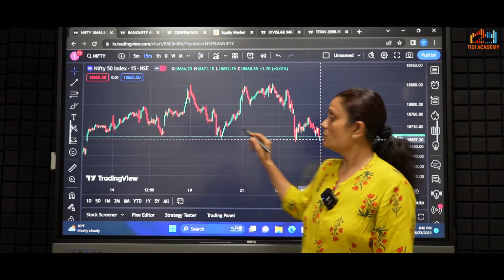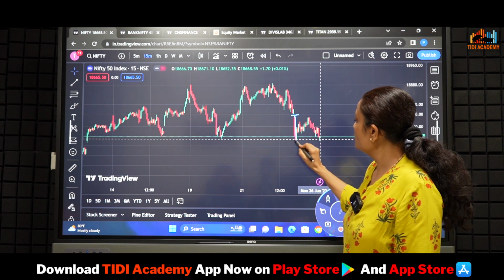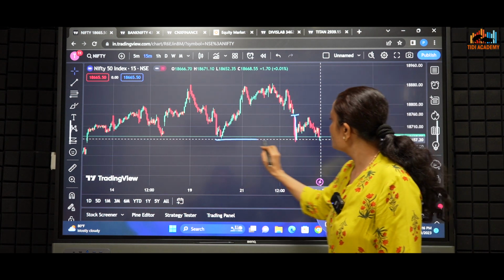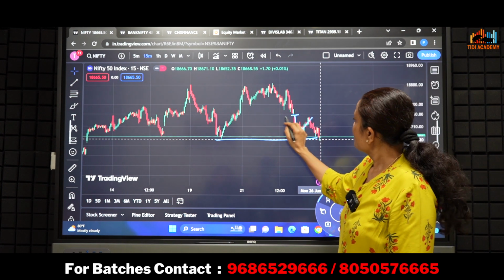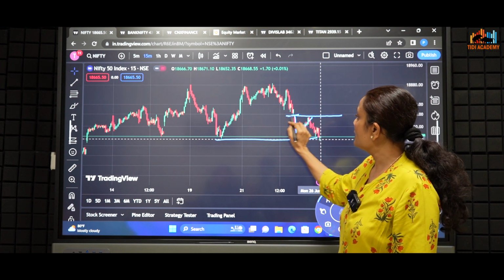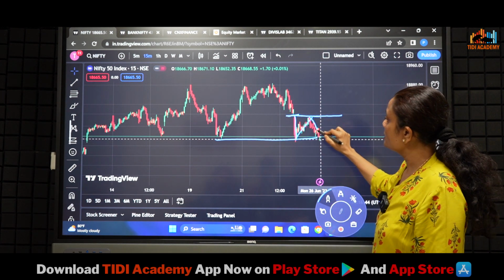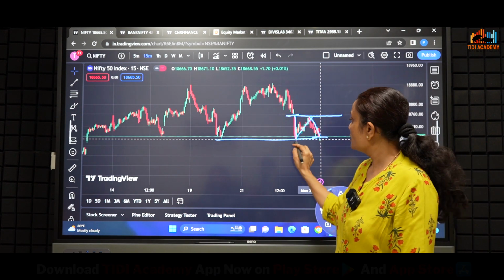Coming to the Nifty chart, today Nifty has opened flat. We can see a downfall. It has taken previous support and we can see some bullishness in Nifty, and it has taken resistance at the day high, and after that we can see a sell off again and it closed negative, at the day low.